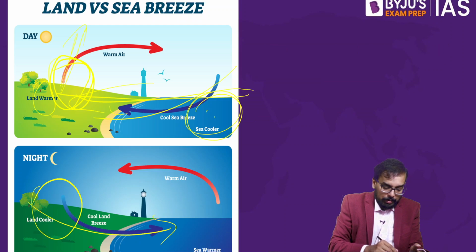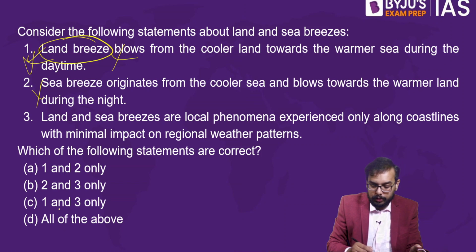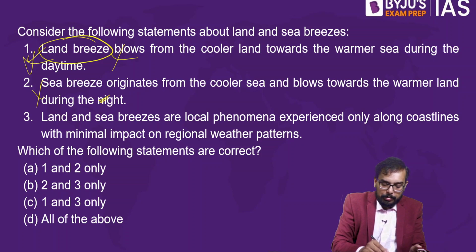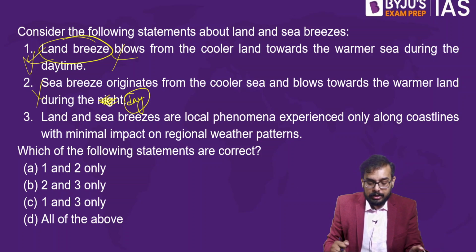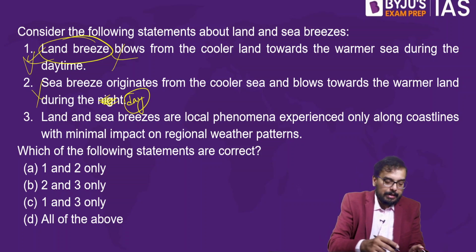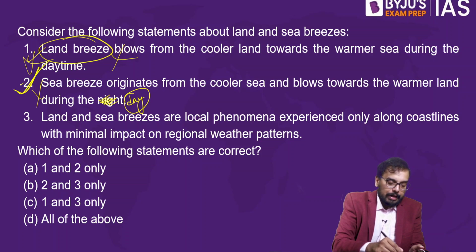So this statement, I think there's a typo over here. This has to be day. So yeah, there's a typo. The sea breeze originates from the cooler sea and blows towards a warmer land during daytime. Yeah, this is right. If we consider this is day, the statement is right.